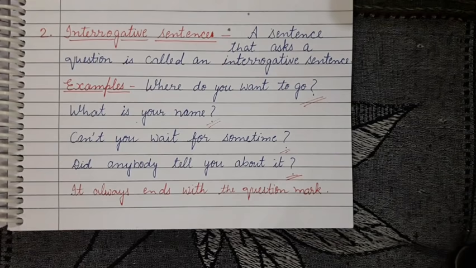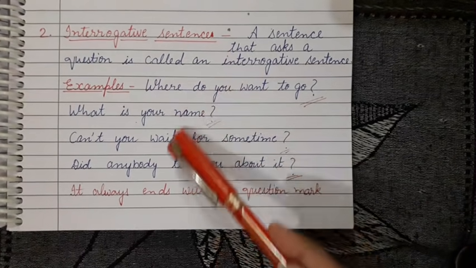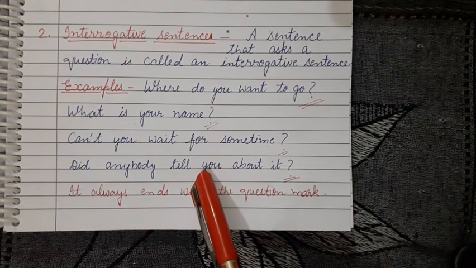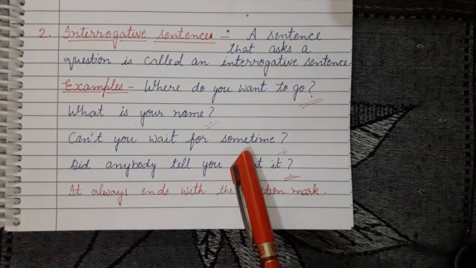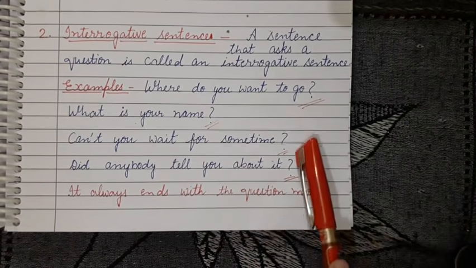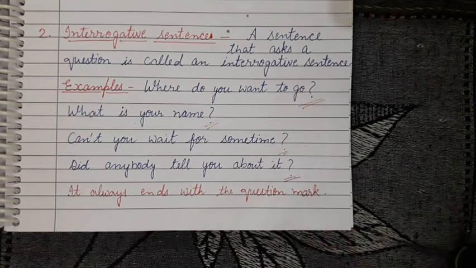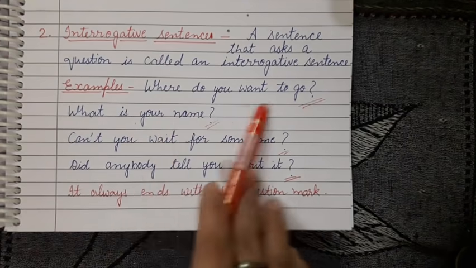These sentences are interrogative sentences, as these are examples of interrogative sentences. Simply, it asks a question and it ends with the question mark. Here are some examples.